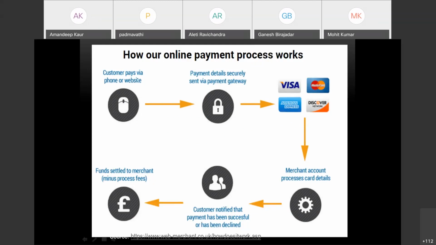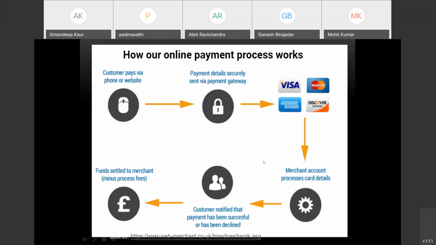So the customer pays via phone or website, and when he clicks on the payment button, the payment details are securely sent via a payment gateway. And then, suppose you're using MasterCard, Visa or anything, the merchant account is going to process your card details, and the customer is notified that the payment has been successful or has been declined.